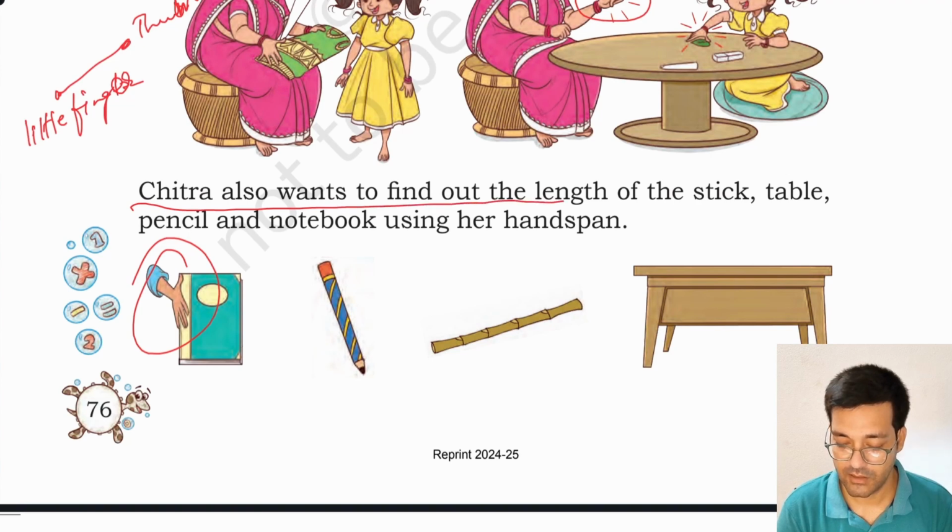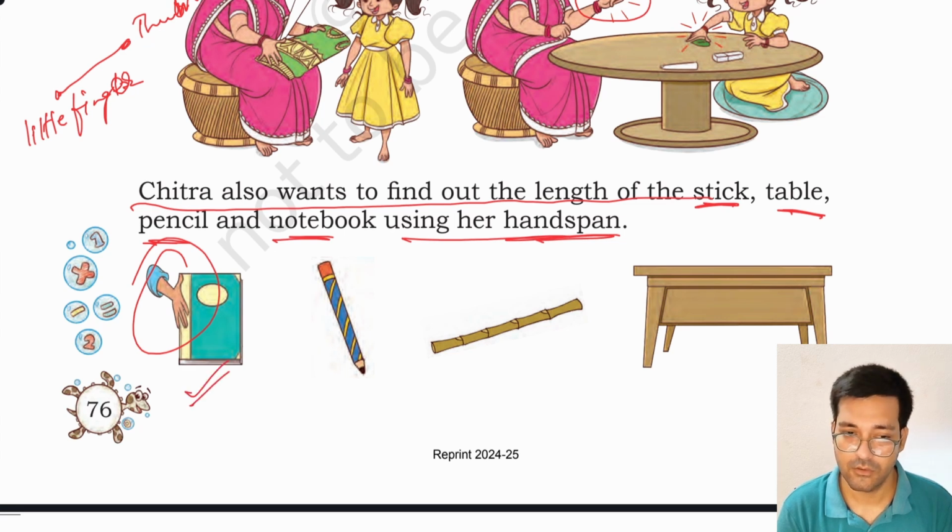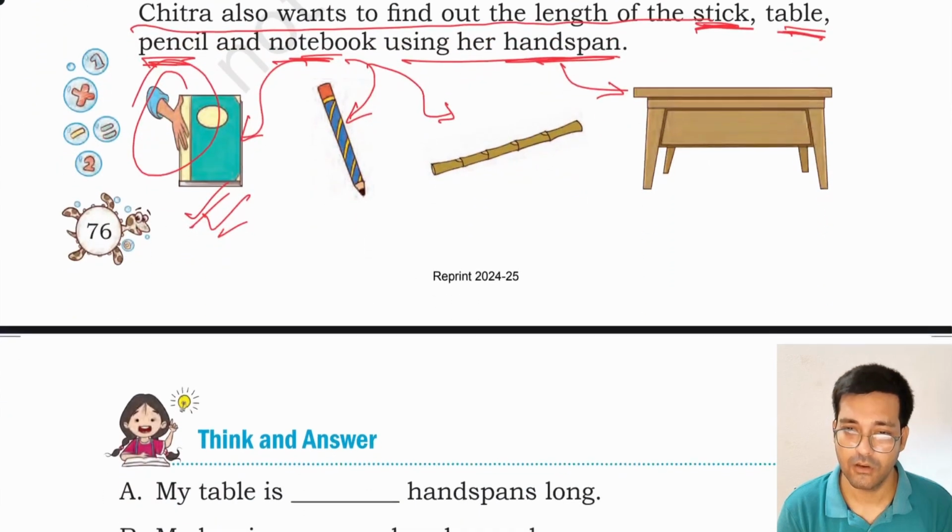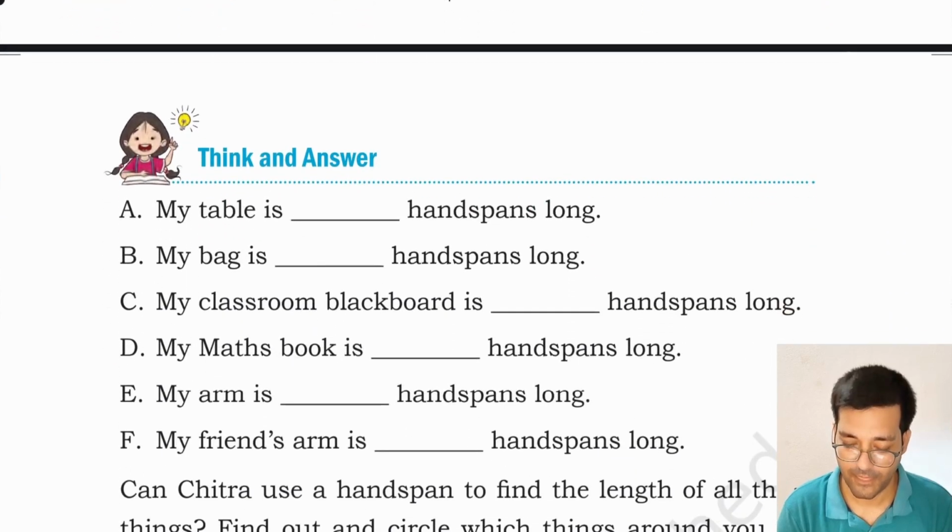Chitra also wants to find the length of a stick, table, pencil, and notebook using her handspan. You can also find the length of the stick, table, pencil, notebook using your handspan. Do it and get it checked by your teacher or guardian.